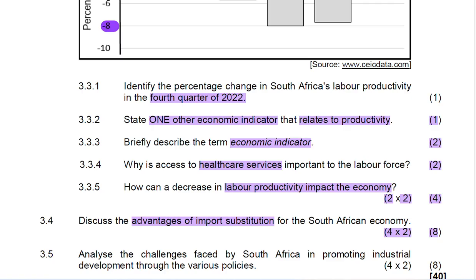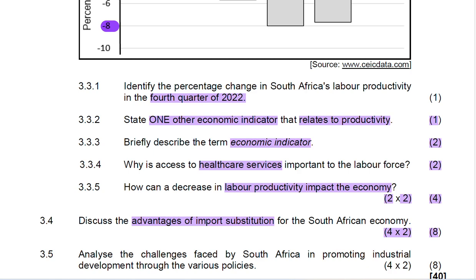I will provide you more than 4. And the reason we are doing that is because here we are learning to better master everything for the paper that we're writing, either in trial or November. So what are the advantages of import substitution for the South African economy?